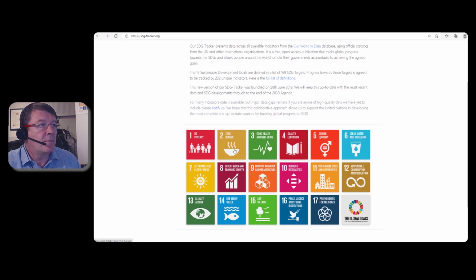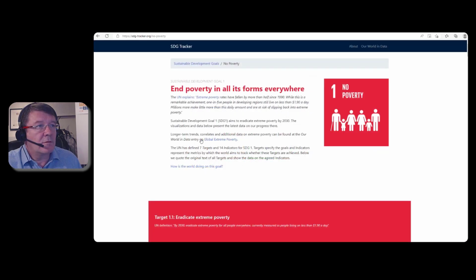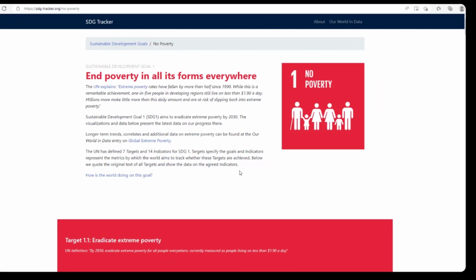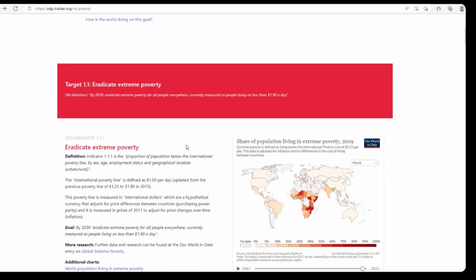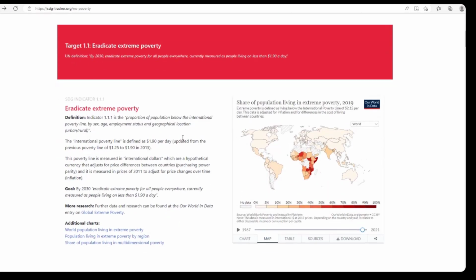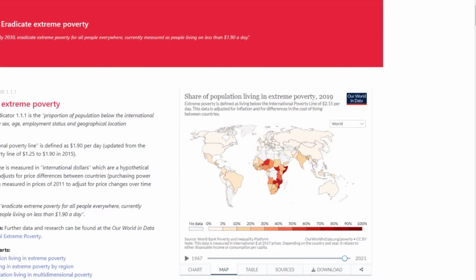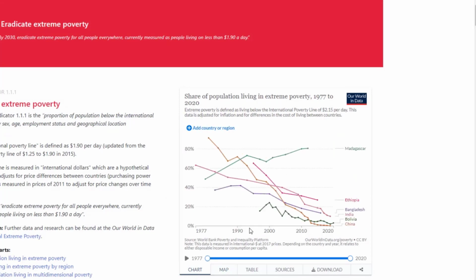the web page. So you can have a look, we'll say, at goal number 1, end poverty in all its forms everywhere. So if you scroll down, you will see a lot of really good information put together here. So there's a graphic there of the map and a number of tabs. So if we go into the chart, you can see that there's various scores.